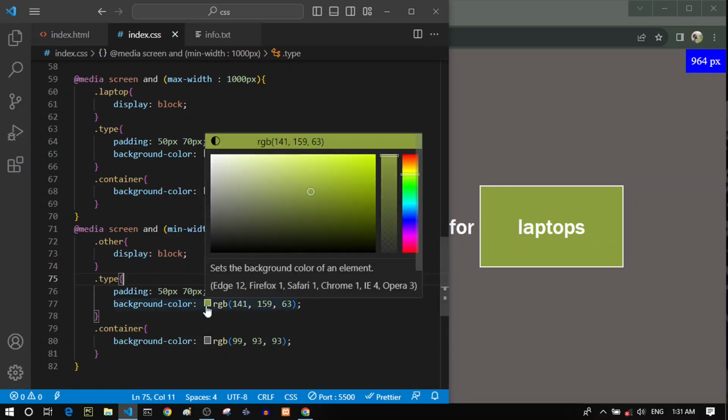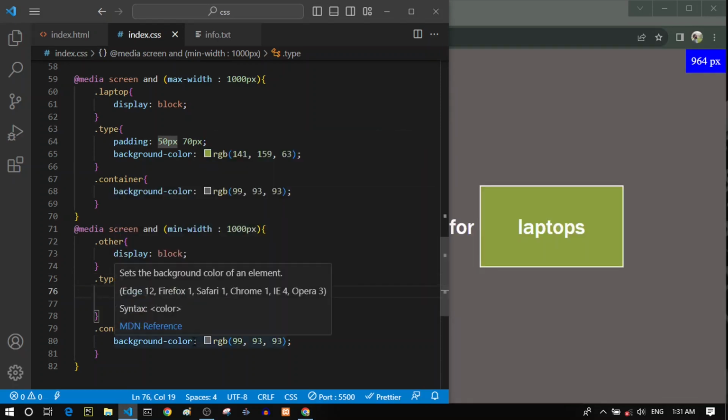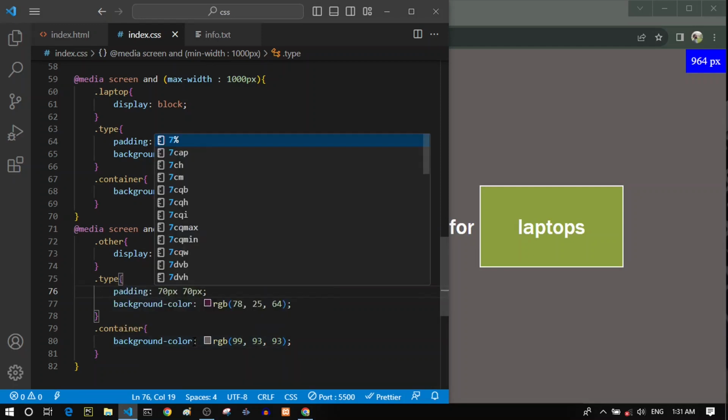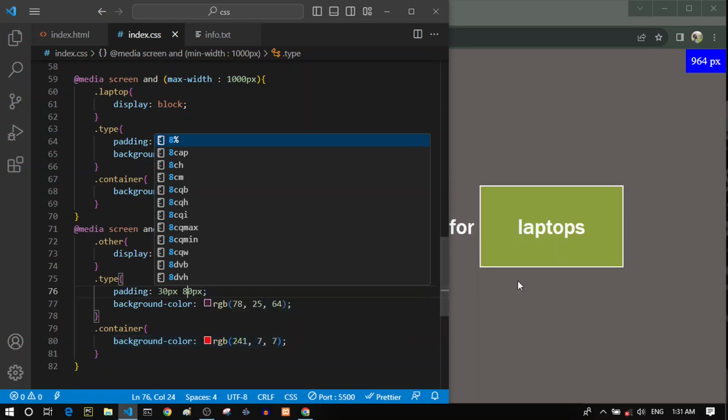So let's change this background color to a different color, something like this one. And actually let's change this to 3080 pixels, and let's change the background color to a red color.